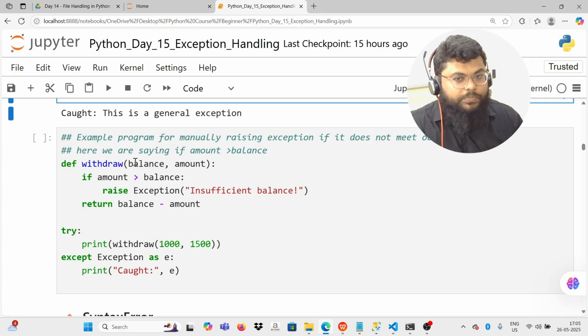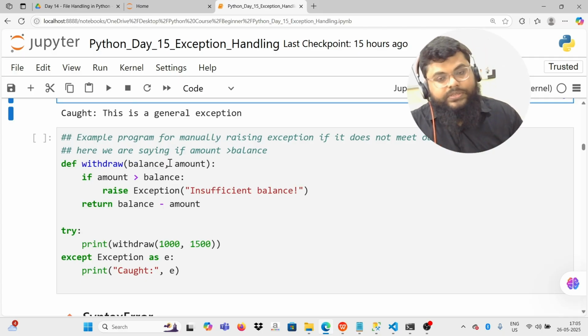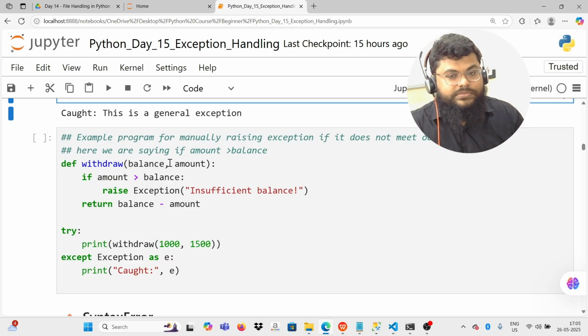For example, I have a program where the user is trying to withdraw an amount which is greater than his balance. So, for example, his balance is just 1,000, but he's trying to withdraw 2,000. So what should we do? We should raise an exception. So the program should exit gracefully. It should not crash in the middle.